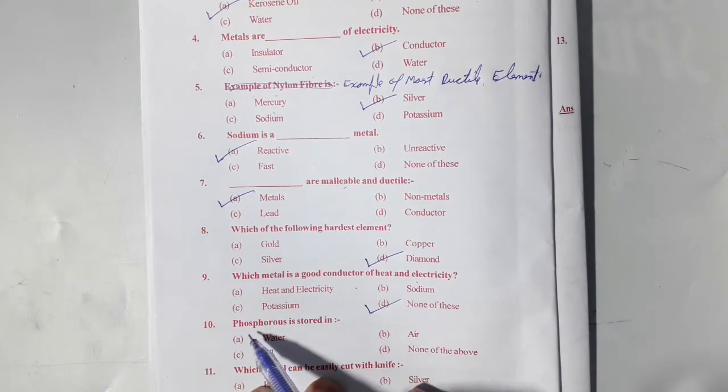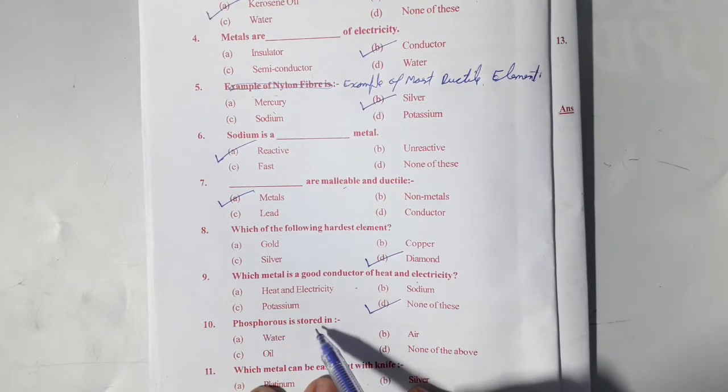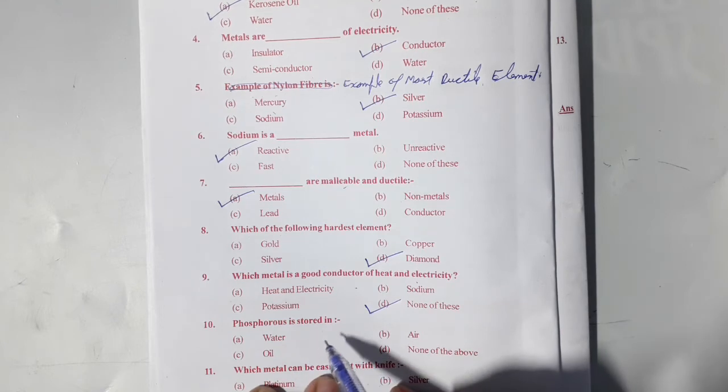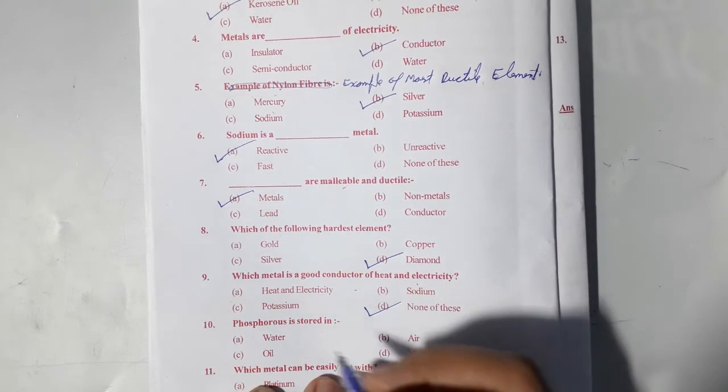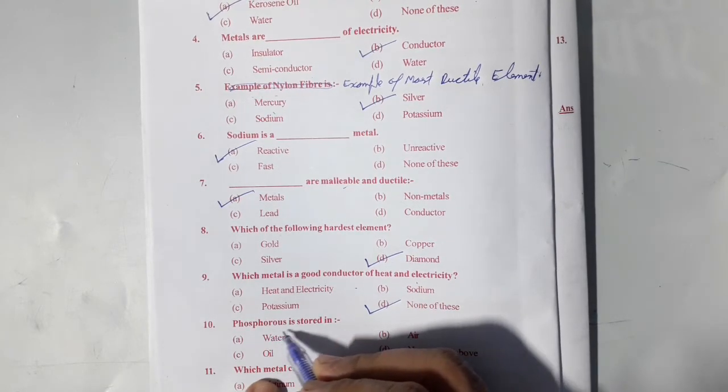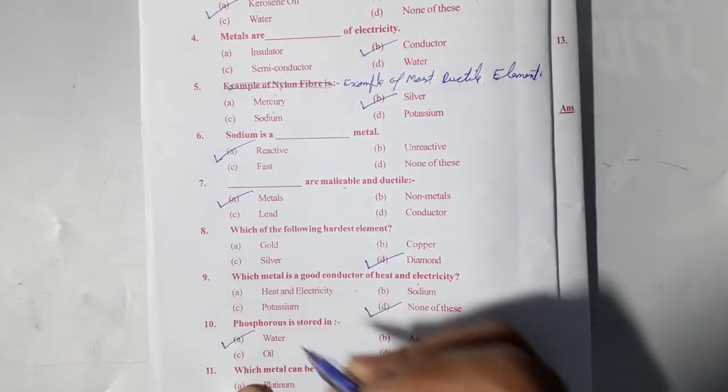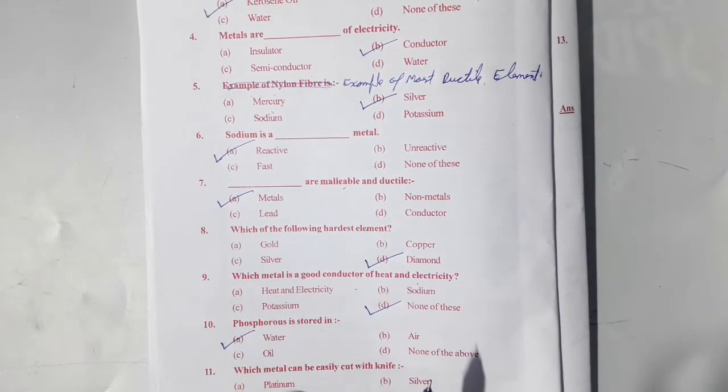Next question, phosphorus is stored in. Option A, water. Option B, air. Option C, oil. Or option D, none of the above. We know that phosphorus is stored in water. So its correct option is option A.